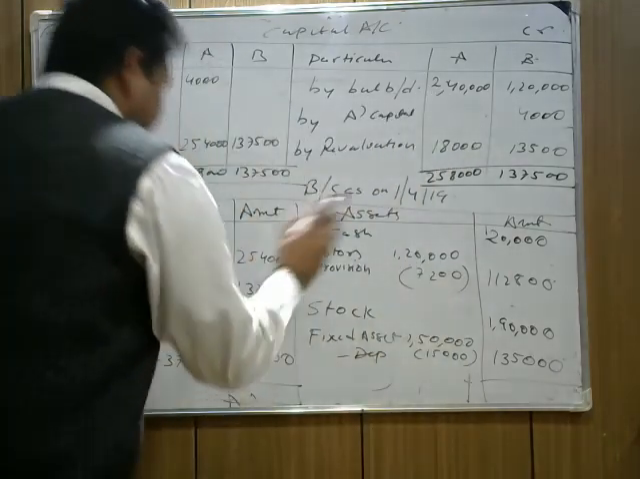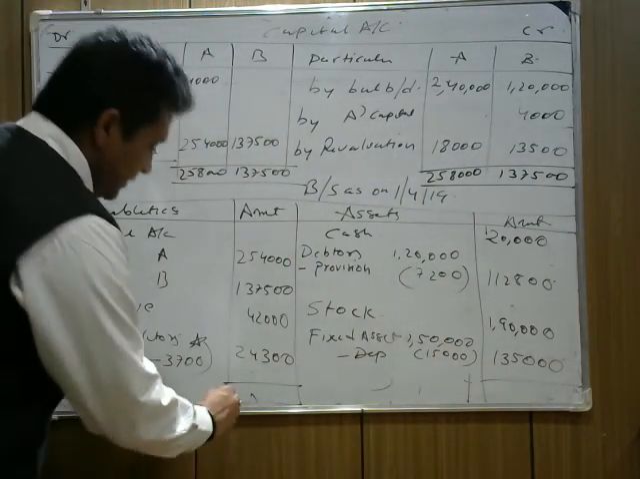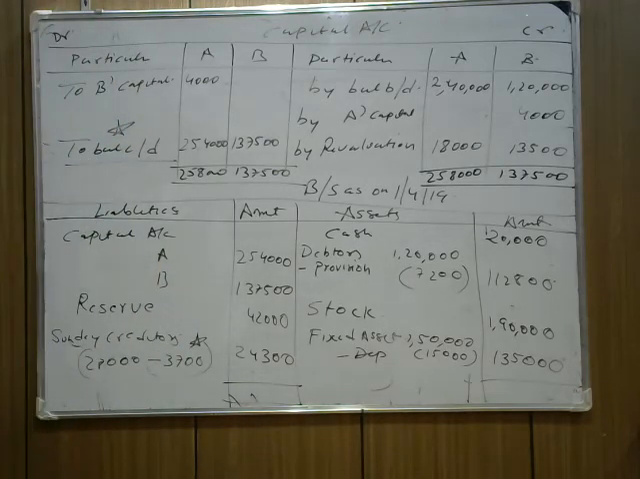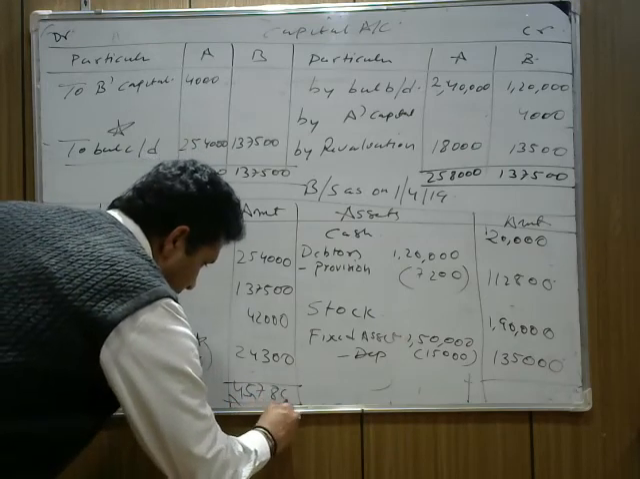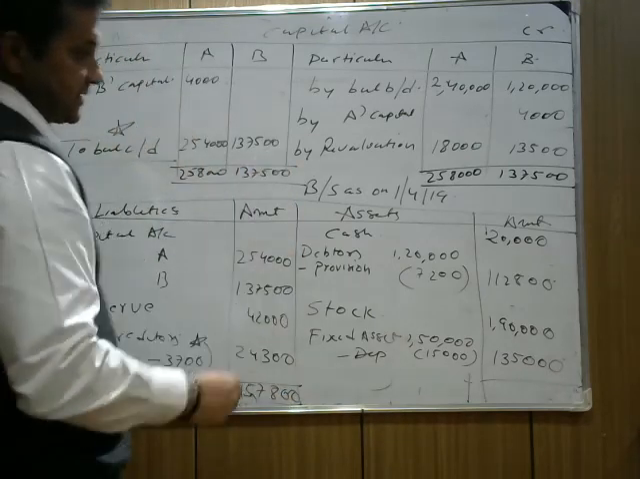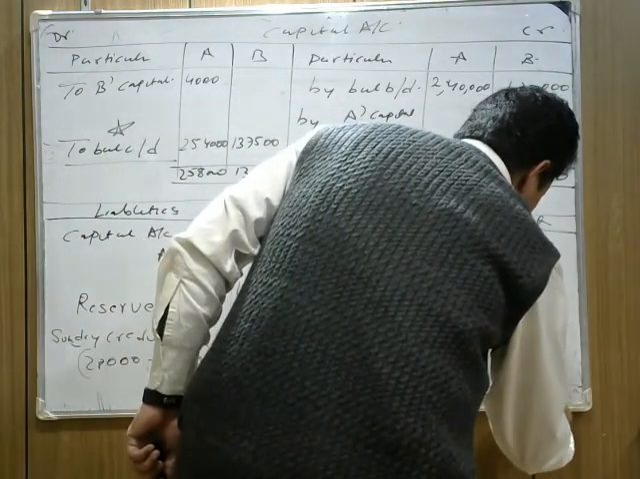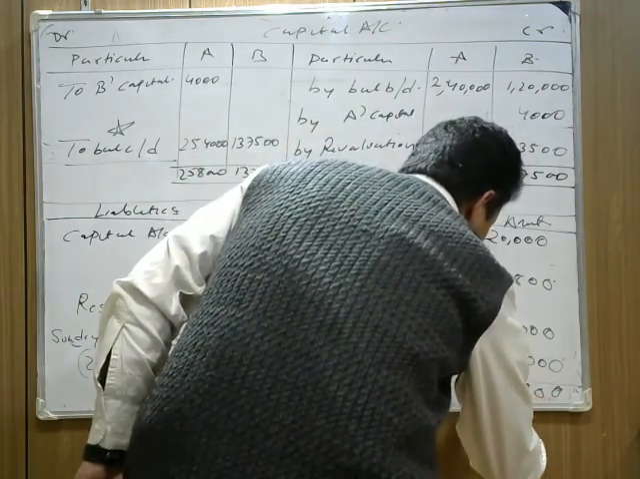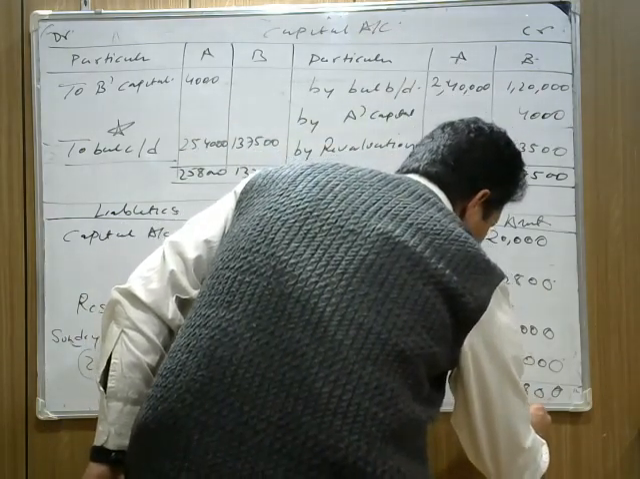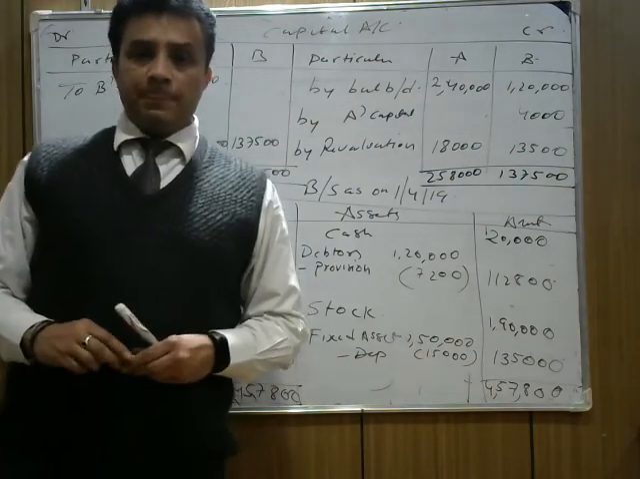Now check whether this balance sheet is matching or not. If the balance sheet matches, our answer is correct. Check again. 4, 5, 7. We write 4,57,800. Check the asset side. 1,35,000, 8, 0, 0, 8. Okay. 7, 5 and 4 is 4,57,800. It's perfectly correct. So I hope you understand the question.